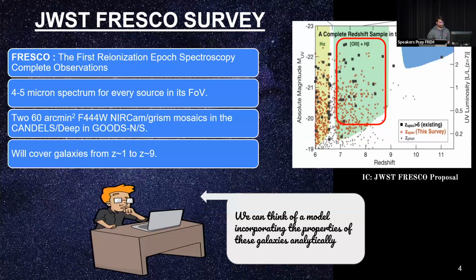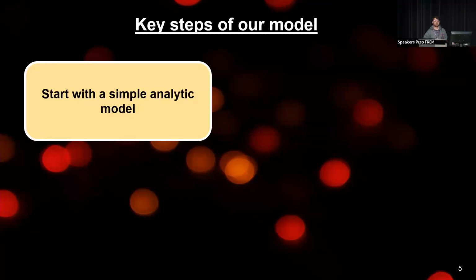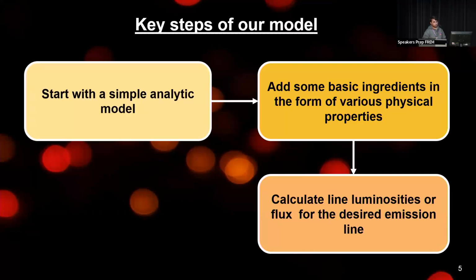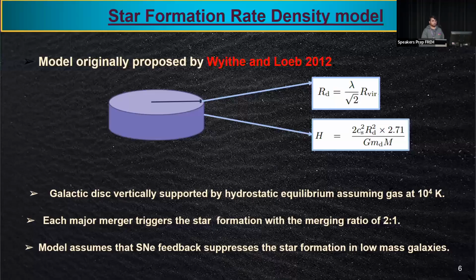So we started to think of an analytic model which can incorporate the physical properties of these galaxies. These were the basic key steps. We picked up a simple analytic model, a star formation rate density model, putting some ingredients in that in the form of various physical properties. Then we calculate the possible line luminosity or flux for the desired emission line, which is going to be observed through JWST FRESCO. And then finally, we made predictions of the number of galaxies we are going to observe.